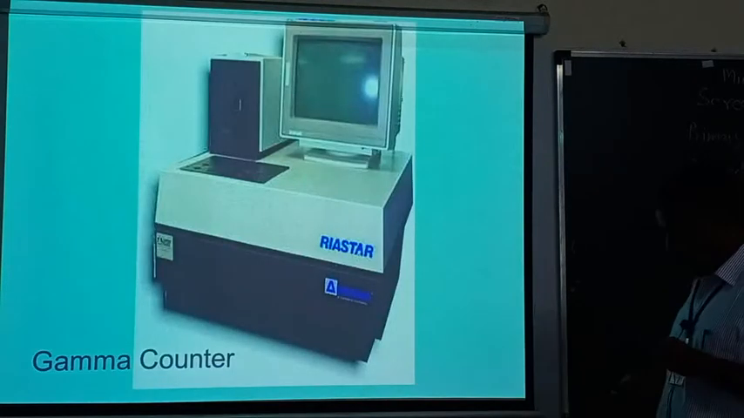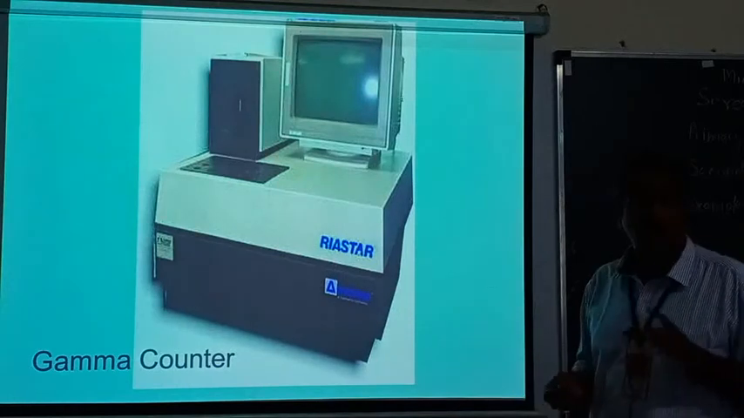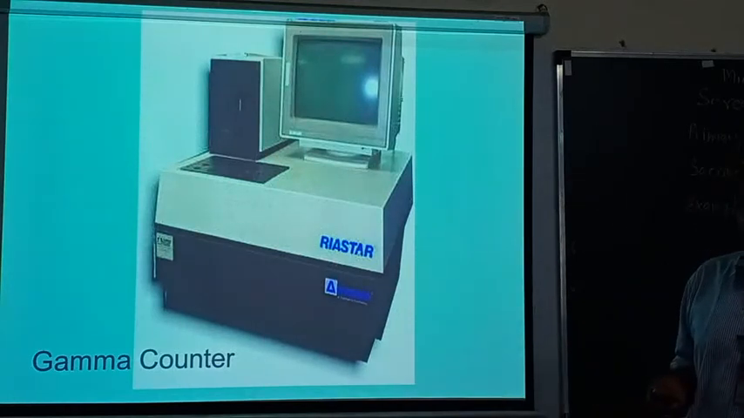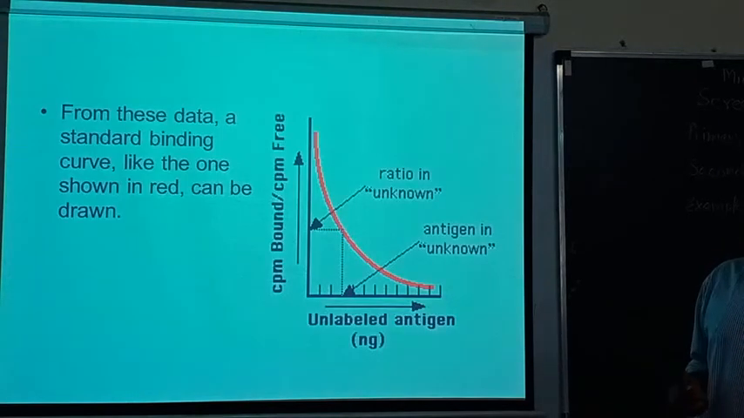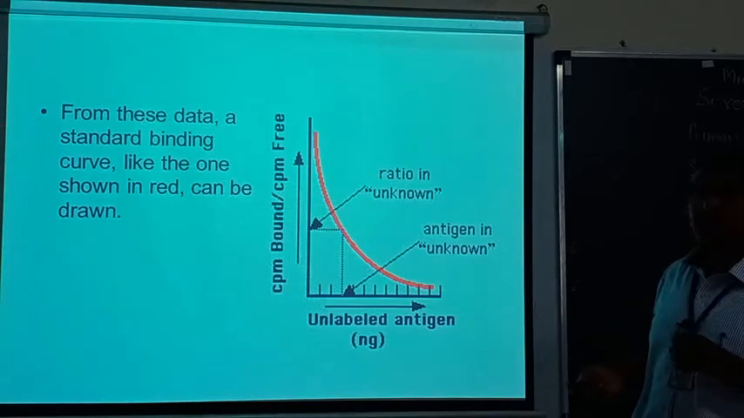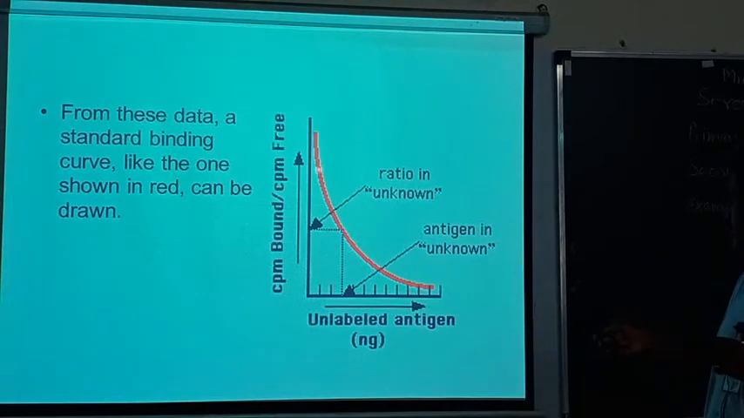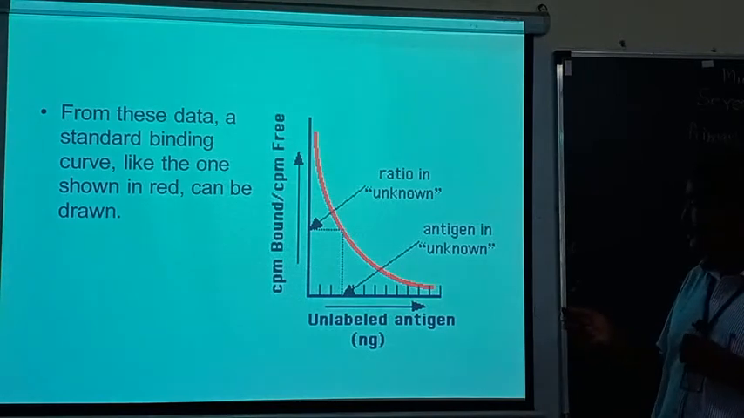Now this can be calculated with the help of a gamma counter. You can use the gamma counter and calculate the amount. If you plot the graph from this data, you can use a standardized curve and you will get the standardized curve. From that you can measure the labeled and unlabeled antigen which is present in the serum.